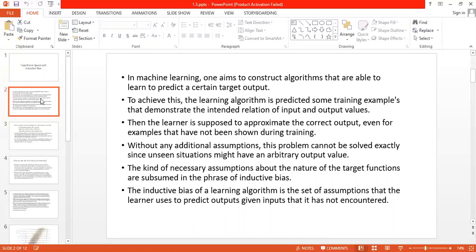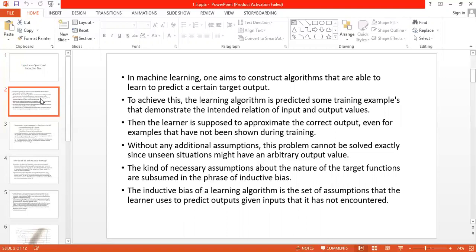For that, the algorithm is going to predict something. Predict in the sense, the algorithm will give us a possible output for that input. So it will check whether the fruit is round in shape, whether the fruit is red in color. If it is so, it will predict that this is an apple. If it is not, it will predict that this is a banana.